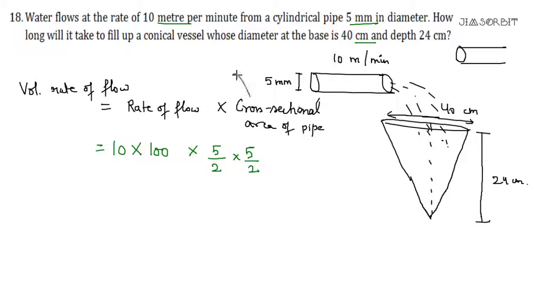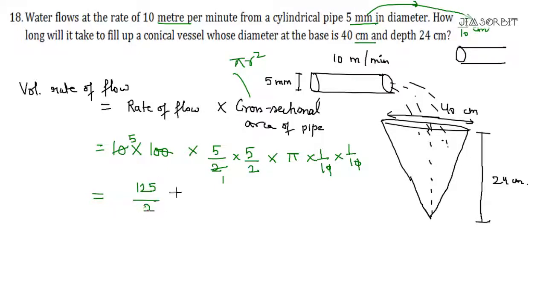I am using the formula pi r square multiplied by the rate. I'm not putting the value of pi, I'm just writing pi. But remember, this is in millimeters, and we need millimeter to centimeter. How do we convert millimeter into centimeter? A millimeter is 1 by 10 of a centimeter. So it will be 1 by 10 into 1 by 10. The zeros cancel out. Then we have 2 ones here and 2 fives here. Leave everything in the fraction. So 5, 5, 5, 3 times, so 125 by 2. Pi is left out.